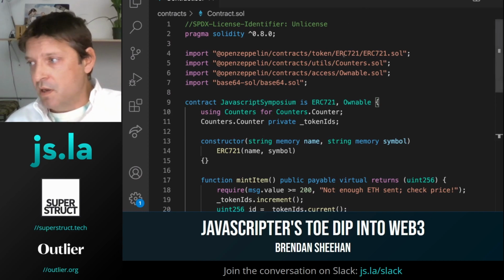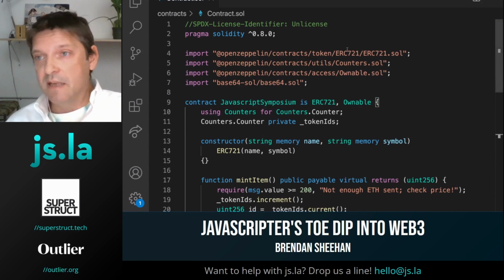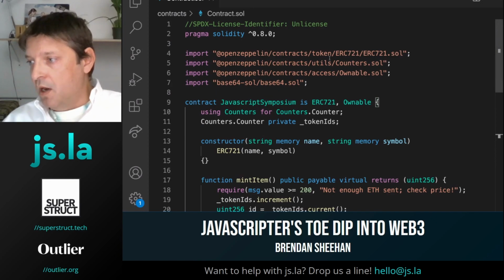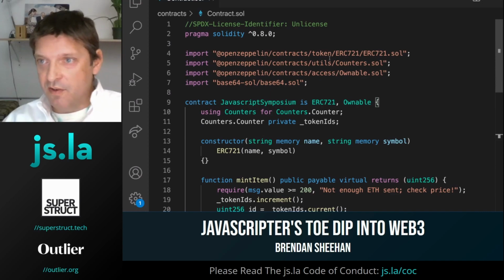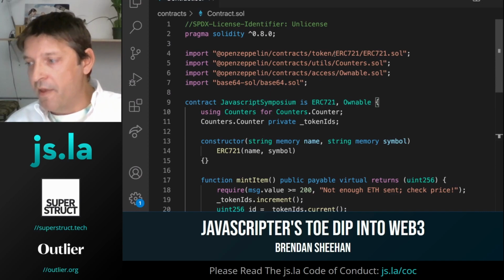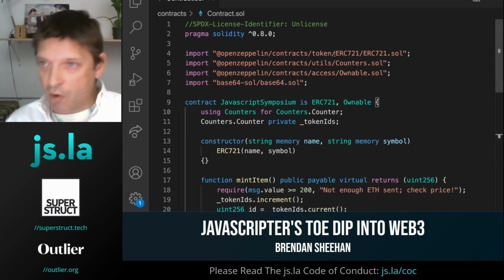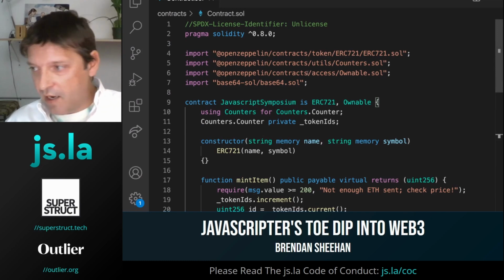For our purposes, we're going to be importing this ERC 721 code. And the ERC 721 is the NFT standard. So when you're creating an NFT, for it to be accepted at OpenSea, et cetera, it needs to adhere to this standard. So we're going to pull it in here, and then we can do things like compose on top of it, override functions, write our own functions, that kind of thing.